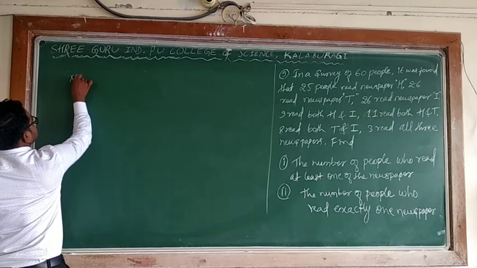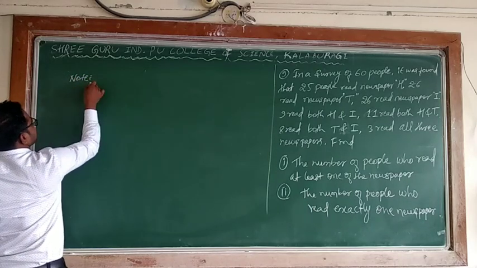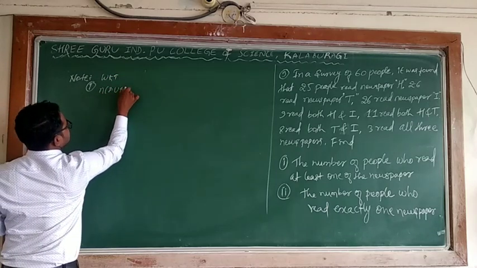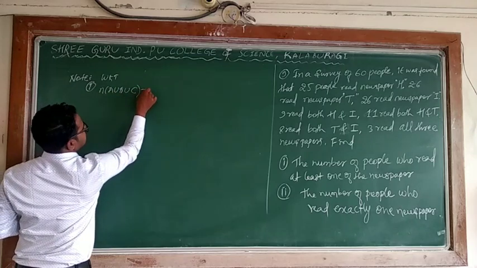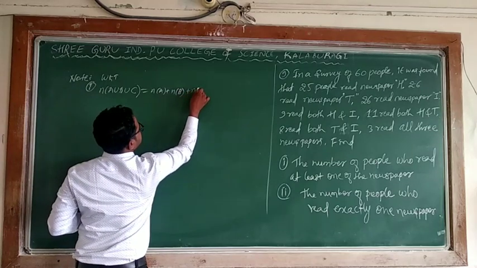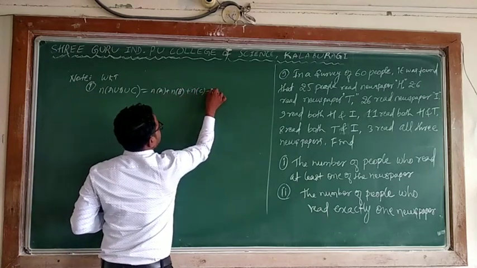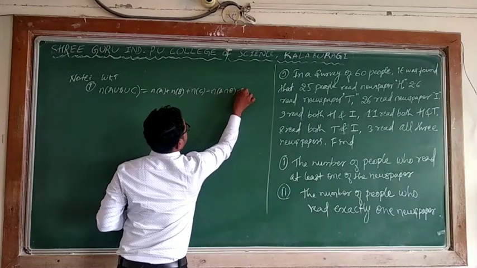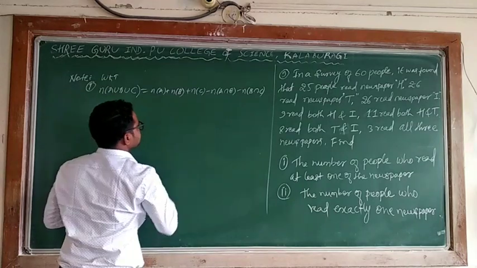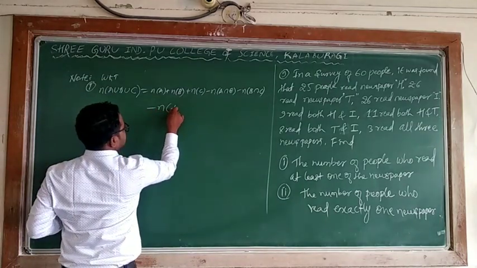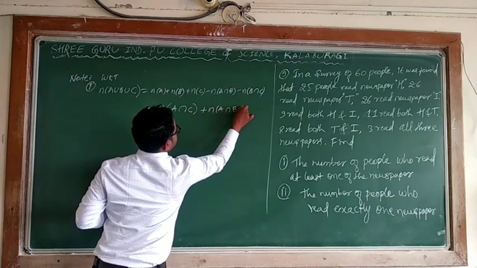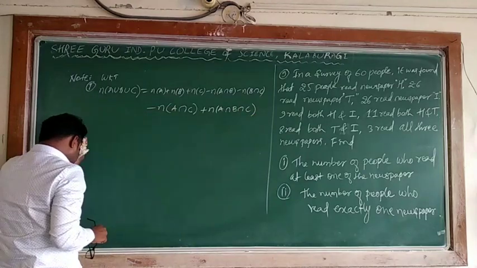What is the note? First, one thing we know: let A union B union C. N of A union B union C is N of A plus N of B plus N of C minus N of A intersection B, minus N of B intersection C, and minus N of A intersection C, plus N of A intersection B intersection C. We already know this formula.